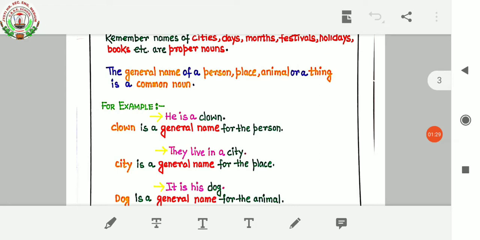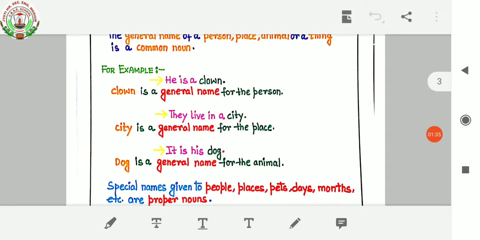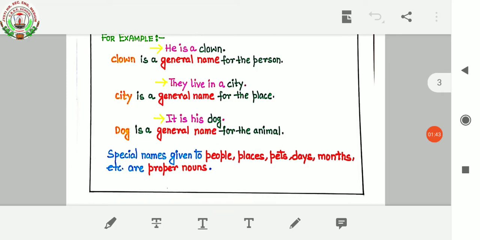They live in a city. City is a general name for the place. So, city is a common noun. It is his dog. Dog is a general name for the animal. So, dog is a common noun. So, special names given to people, places, pets, days, months, etc. are proper nouns.